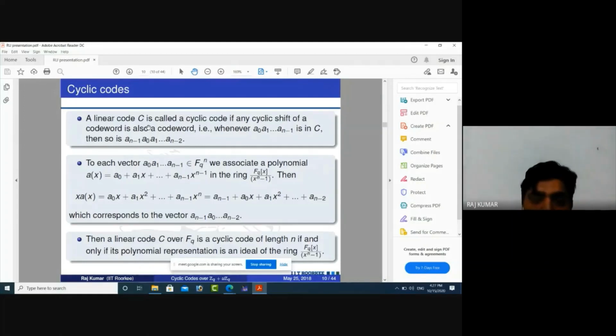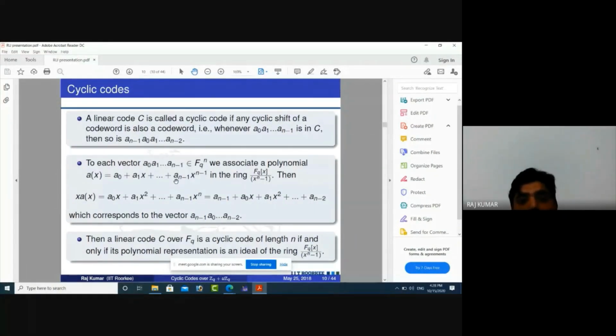Cyclic codes are basically linear codes. A linear code C is called a cyclic code if any cyclic shift of a codeword results in a codeword. That means a linear code C is a cyclic code if, when we take a cyclic shift of any element, the next element must be in C. Cyclic codes play a very important role in algebraic coding theory, because we can present these cyclic codes in polynomial representation.